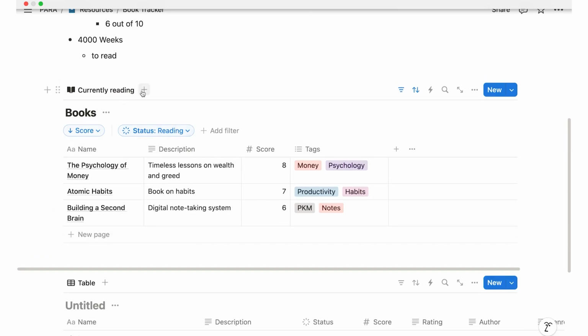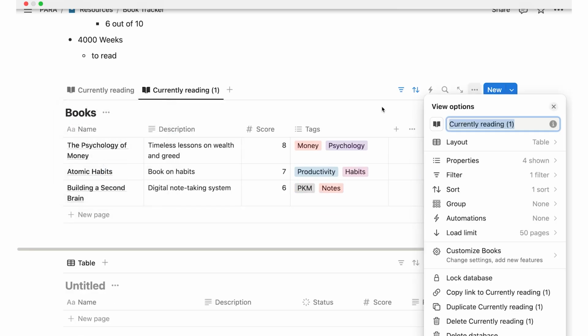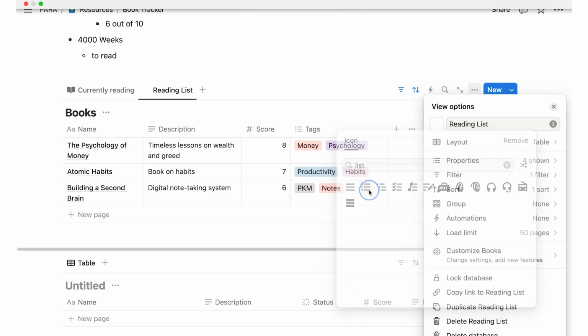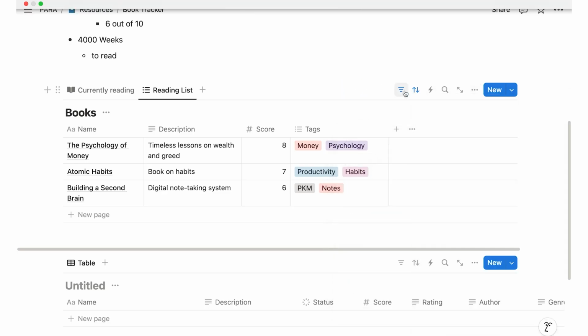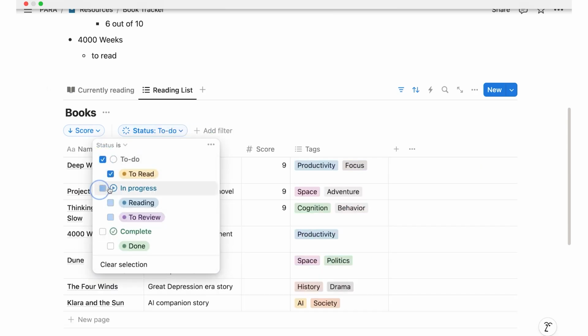We can then say, okay, let's add another view, and we can either click on plus to build one from scratch, or if I like this one, right, then I can simply right-click it and say, well, let's duplicate this. And let's say this is my reading list. And here on my reading list, let's actually look for a list icon. Perfect. This looks good. And here we want to change the filter now. So we go to filter and say, well, status should actually be the to read one.